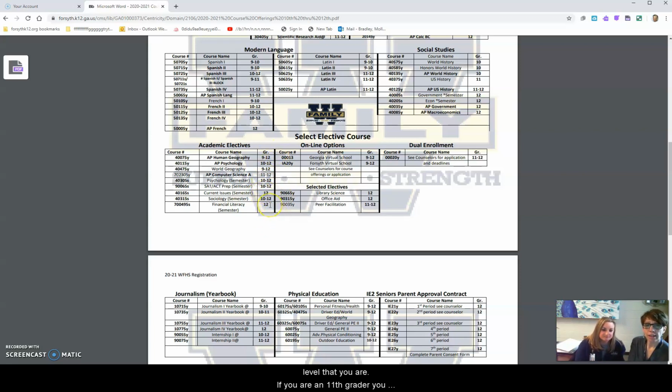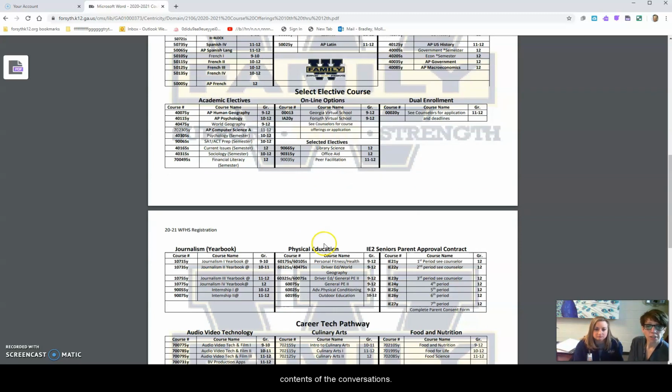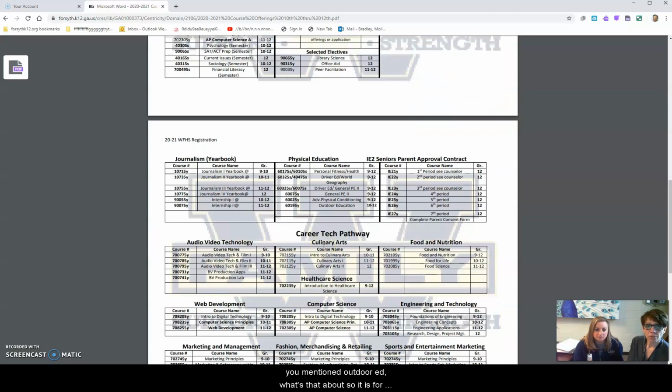If you're an 11th grader, you cannot be in financial literacy. That is for seniors, and it's to be paired with another semester level class. Same with current issues. We strongly recommend only 12th graders in that class, just because of some of the content of the conversations. Ms. Daniel, you mentioned outdoor ed.